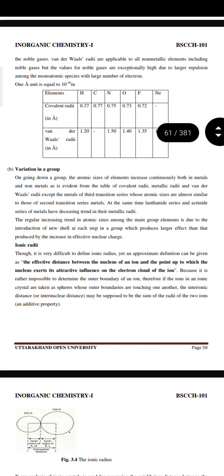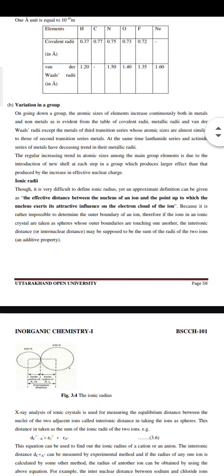Next one is variation in a group. On going down a group, the size of elements increases continuously, both in metals and non-metals, as is evident from the table of covalent radii, metallic radii and van der Waals radii, except for the metals of the third transition series, whose atomic sizes are almost similar to those of second transition series metals.